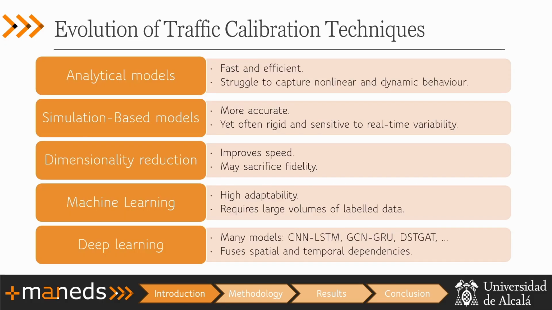A little background of this calibration history: they started with analytical models, but they were not good enough, so they moved to simulation-based models, dimensionality reduction techniques, and then machine learning, which has some cons, like it requires a lot of labeled data, and then deep learning, which is the model we will be exploring during this research.